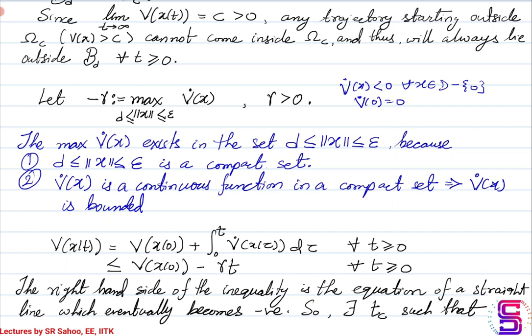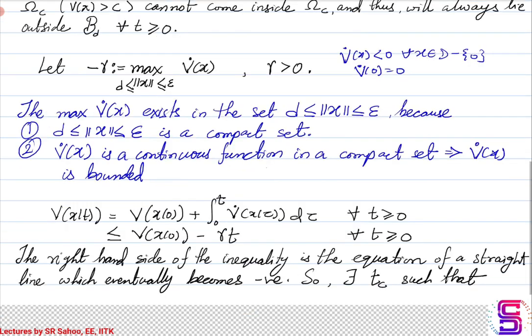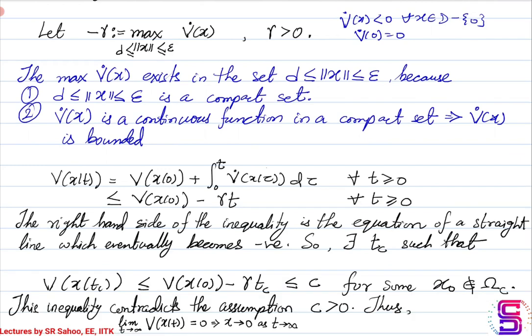Okay. Now, why is this? Because the max value that this v dot can take is minus gamma. So, accordingly, this is what we have. So, v of x is going to be less than equal to v of x0 minus gamma t. Now, notice that the right hand side of the inequality is essentially a straight line which will eventually become negative.